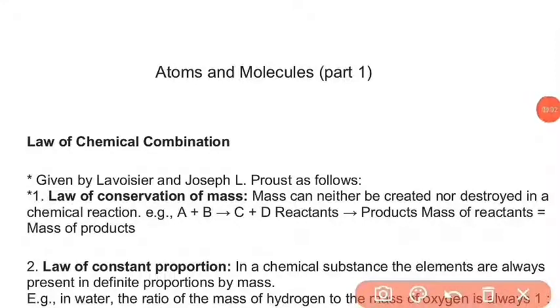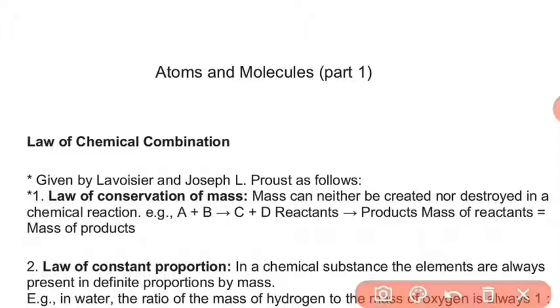Hello students, now I am going to start the third chapter of chemistry, atoms and molecules. In its first part I will discuss laws of chemical combination. Up till now we have learnt about elements and compounds. Also we have learned that when same type of elements or different type of elements combine, compounds are formed.